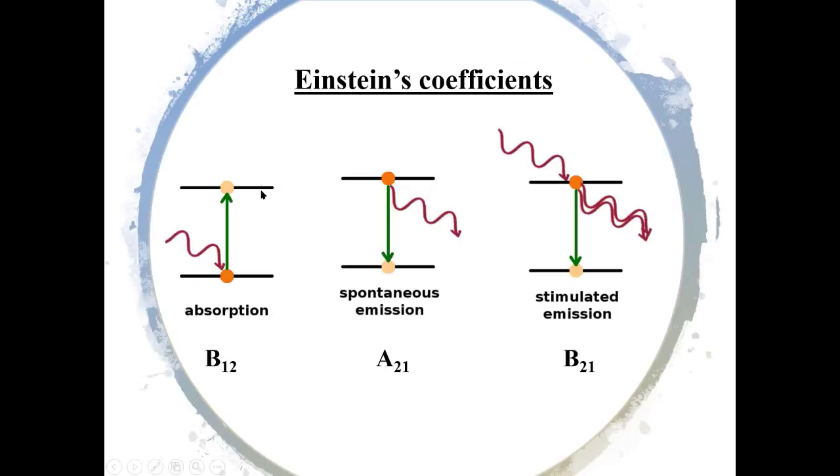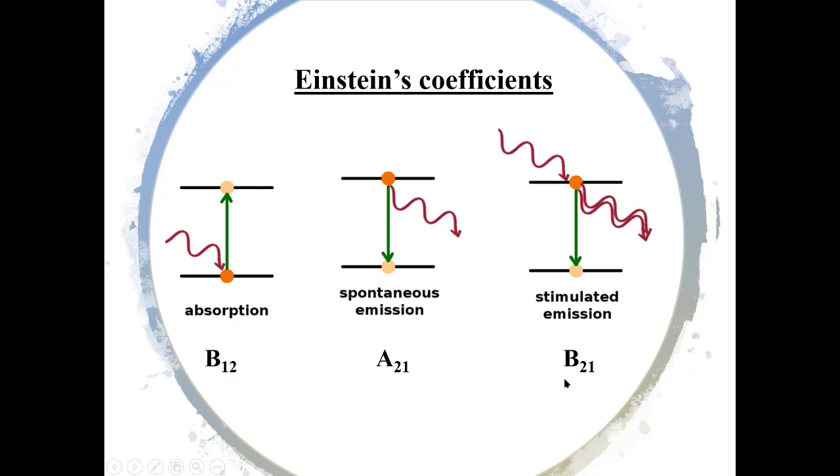So, as a whole, in the stimulated absorption, a photon is absorbed. In spontaneous emission, the photon is released in random directions, and in stimulated emission, the released photon has the same phase, same direction, and same energy as that of the stimulating photon.